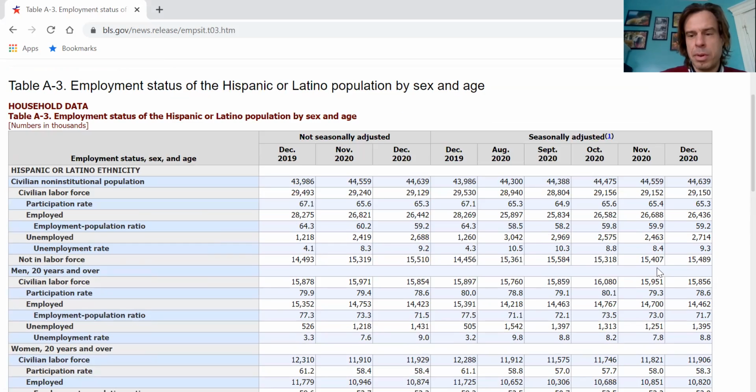They are probably doing a little bit better in the summer. We saw the Hispanic unemployment rate really start to drop in the summer and the fall, but as the virus has re-upticked, Hispanic people have been especially affected. We can see 10.5, 10.3, 8.8, 8.4, 9.3. So we see the slowing and reversal of that good trend, which goes along with the reversal of the downward trend of the virus and the new peak we're experiencing now. So again, we can look at that.